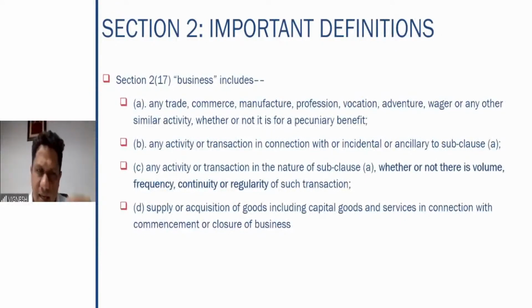That is immaterial. Monetary benefit and consideration, these facts will come later. As of now, we only see what is the activity which can be termed as a business. So if you do a trade, commerce, manufacture, profession, vocation, etc., whether or not for pecuniary benefit, it is to be treated as a business.